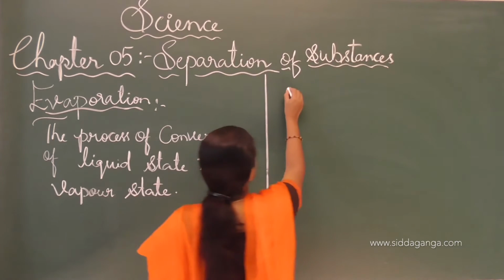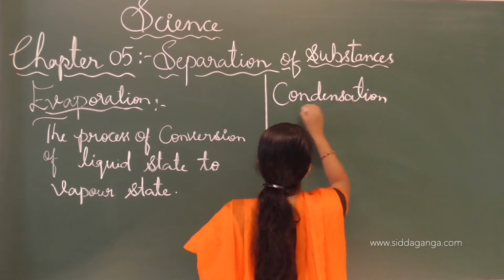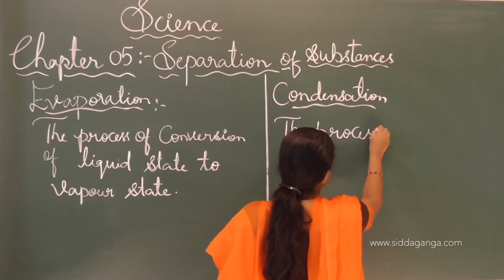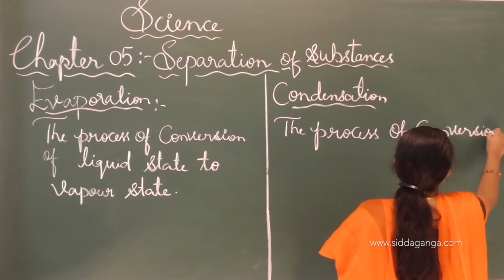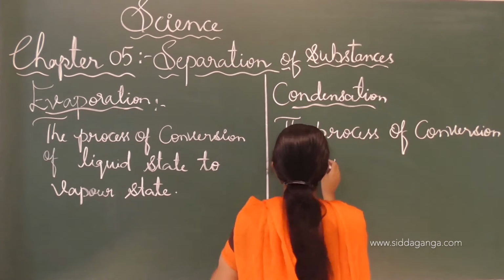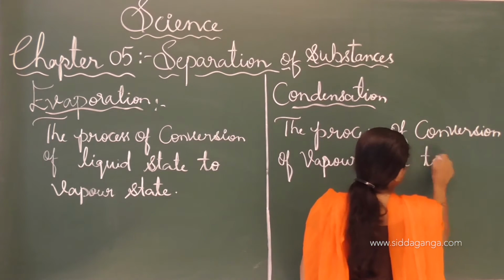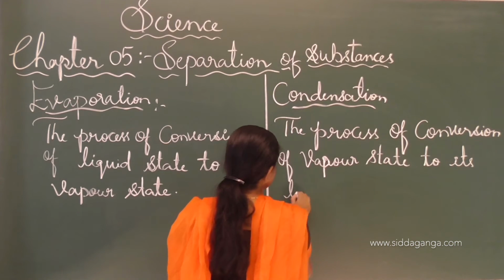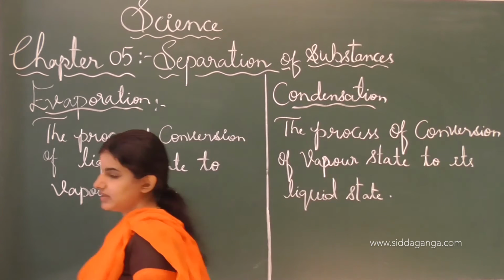The process of conversion of vapor state to its liquid state is called condensation.